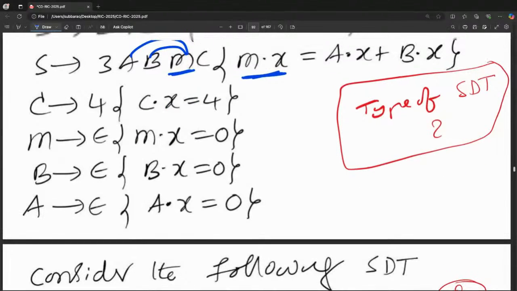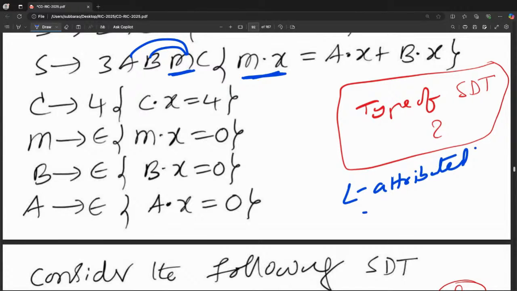So which type of SDT? I think it is going to be L attributed. Some people are asking, sir, is it S attributed? S means synthesized only: parents should take from children. It is not like that.